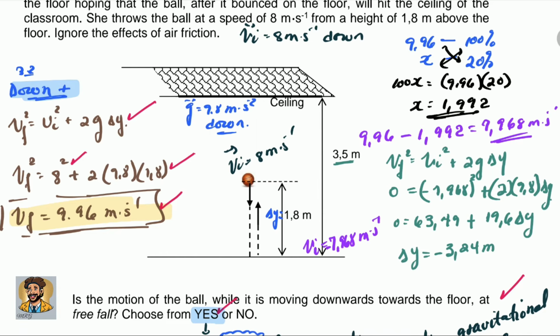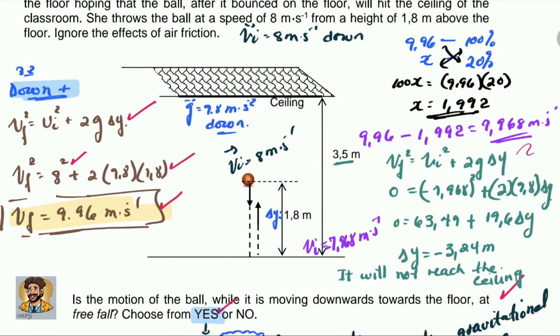So 3,24, the ceiling is 3,5. Therefore no, it will not hit the ceiling. And this is the answer. It will not reach the ceiling, because we get that it will reach a maximum height of 3,24. The minus just means that it is upward.